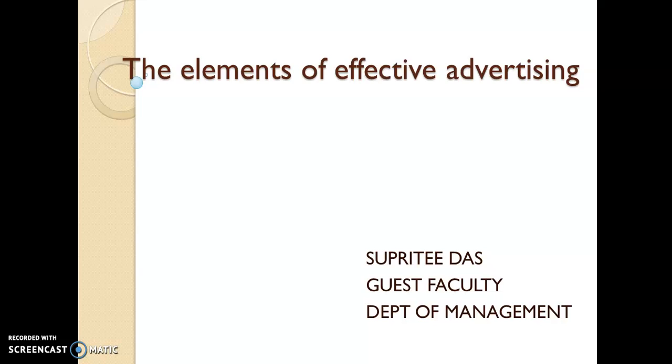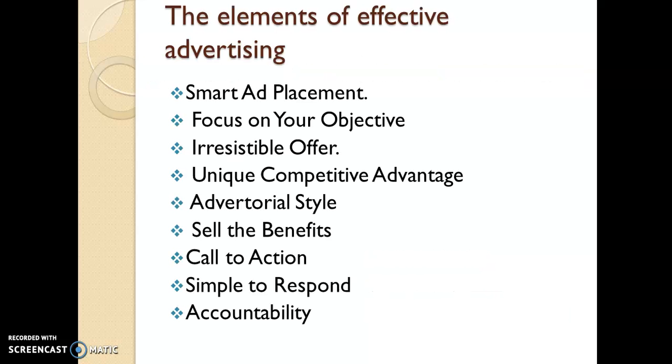Okay, so there are a few elements about which we'll be discussing in our lecture. The first element is smart ad placement. Second is focus on your objective. Third is irresistible offer. Then unique competitive advantage, advertorial style, compelling headline. So these are some of the elements about which we are going to study, and we'll go into details about these elements.